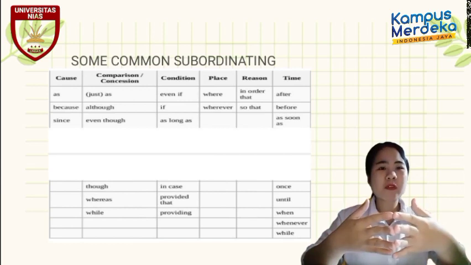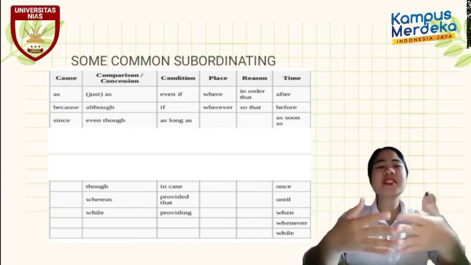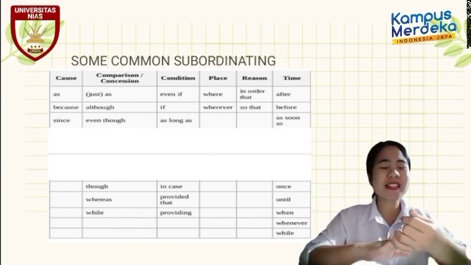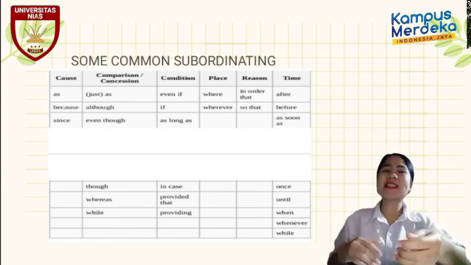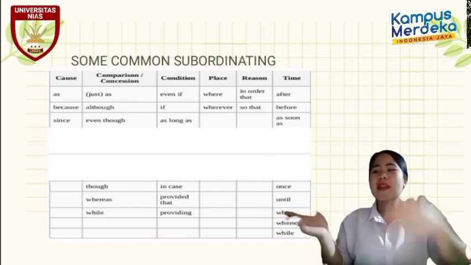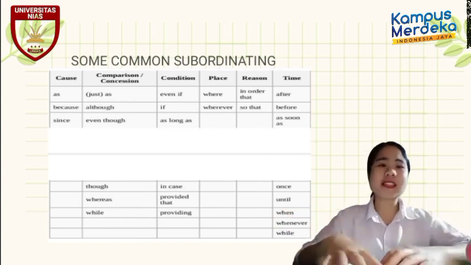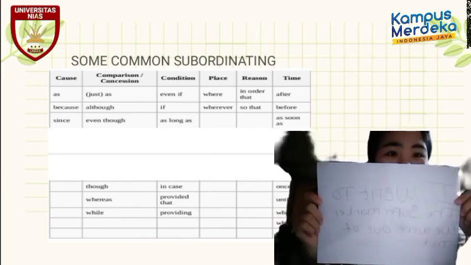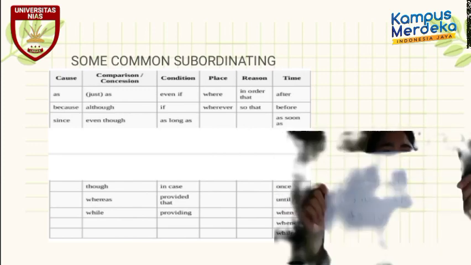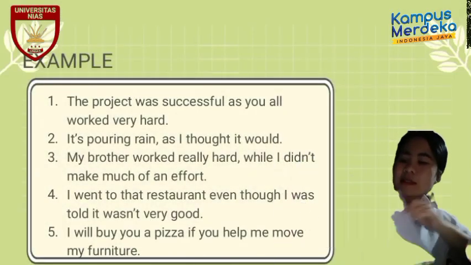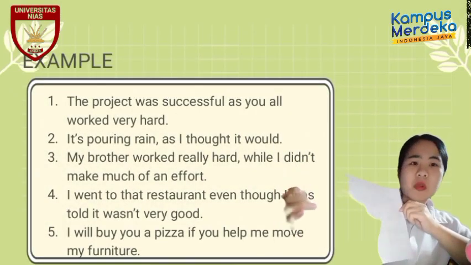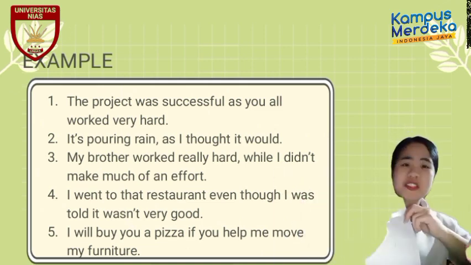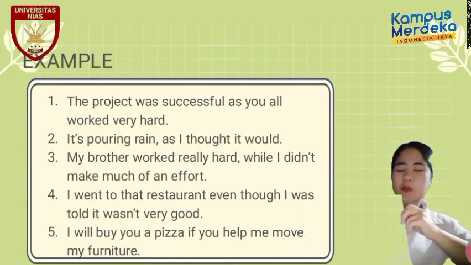The job or function of subordinating conjunction, as we said just now, is to make a relation between two clauses. It is a relation between an independent and a dependent clause. Here I have an example sentence. I'm not really sure if you can read it, so I'm going to read it for all of us so that we can understand the function of subordinating conjunction.